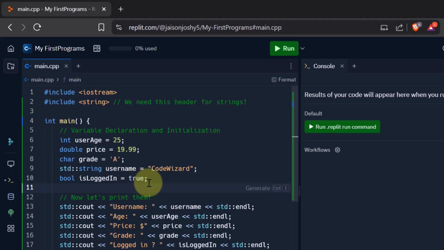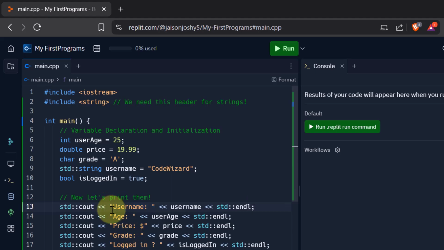Okay, now let's see how to print these variables that we have just declared and initialized. In order to print, as I already told you, we have to make use of the cout statement. Now cout is a part of the standard namespace. So std::cout, then these angle brackets, followed by the thing that will be displayed on the screen, hard coded.